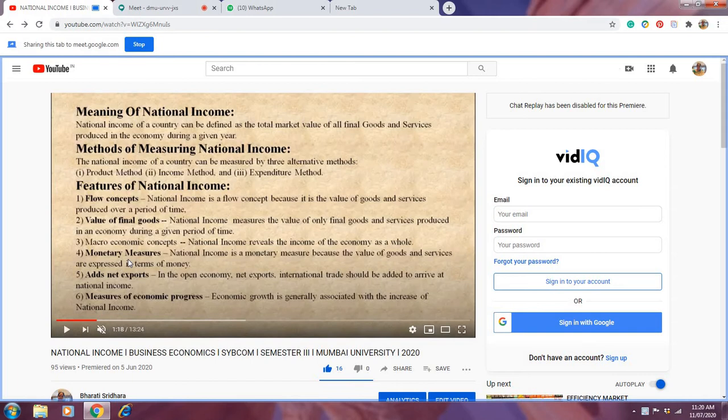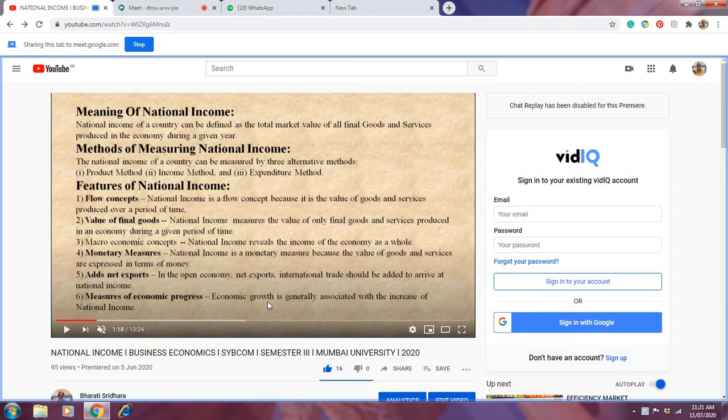Now the next is monetary measure. Monetary means money. So national income is a monetary measure because the value of goods and services is expressed in terms of money. Today it is not a barter economy where we exchange goods for goods; today's economy is a money economy.